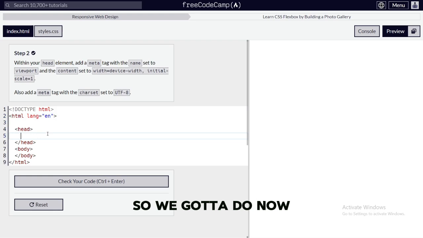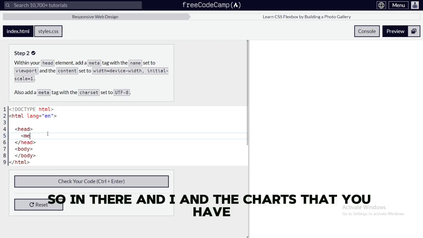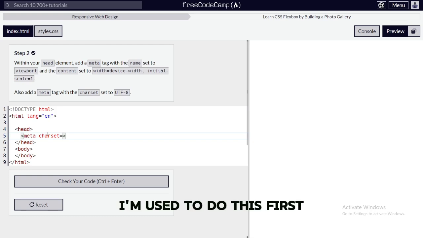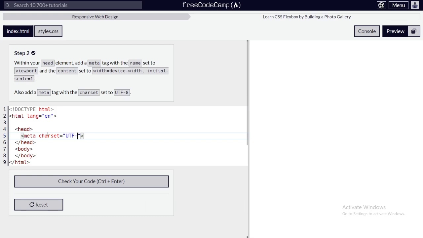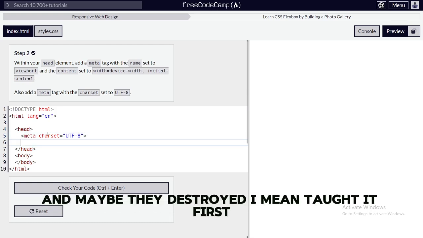So we're gonna do meta. In meta, add that, and in charset, I'm used to doing this first because of Visual Studio Code, and maybe they taught it first.